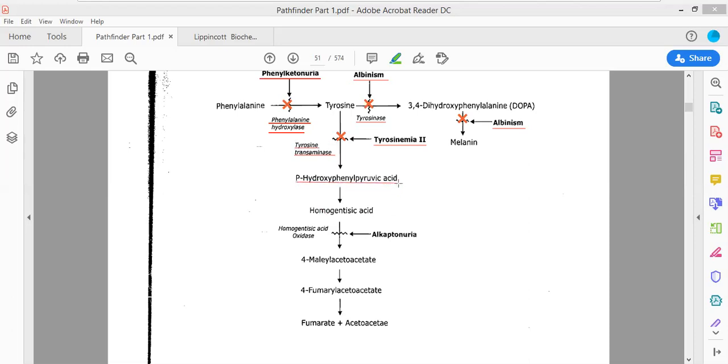It leads to the formation of a compound referred to as para-hydroxyphenylpyruvic acid, which forms homogentisic acid. Homogentisic acid ultimately leads to the formation of fumarate and acetoacetate. If the enzyme homogentisic acid oxidase is absent, then it will lead to the disease alkaptonuria, which is commonly referred to as the black urine disease.